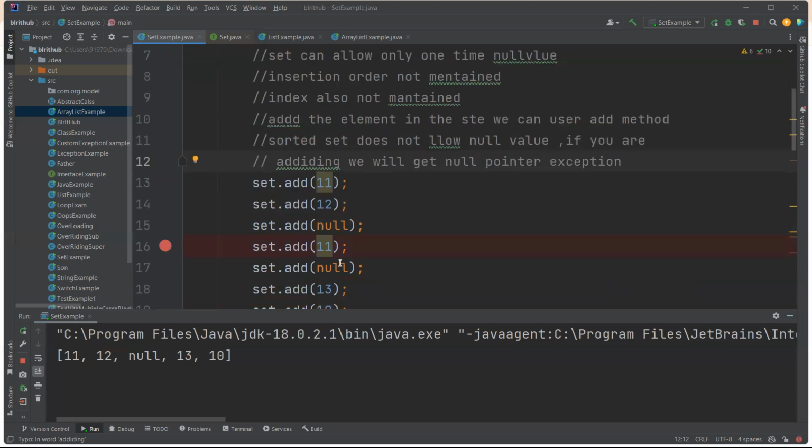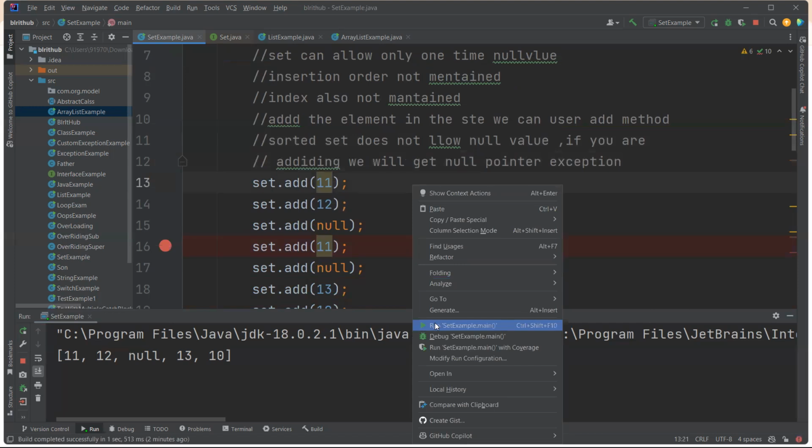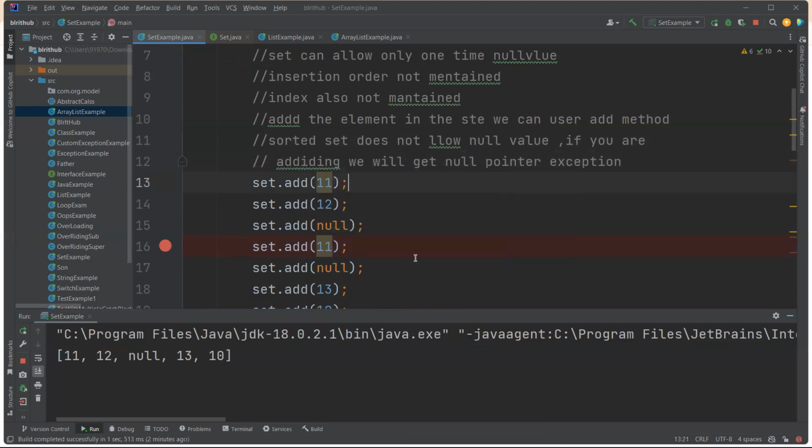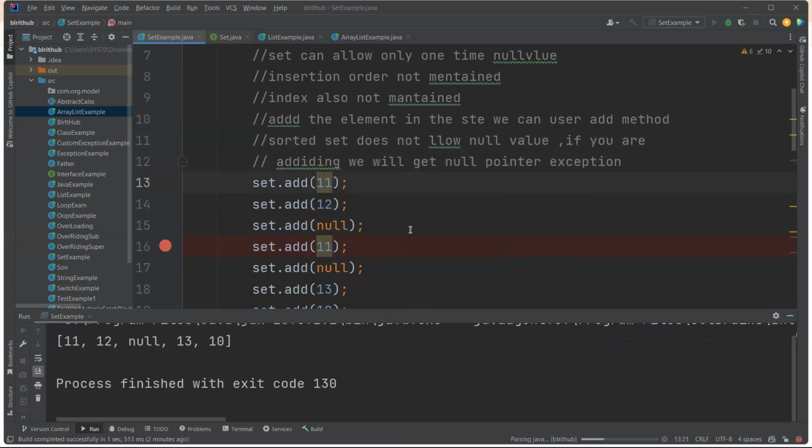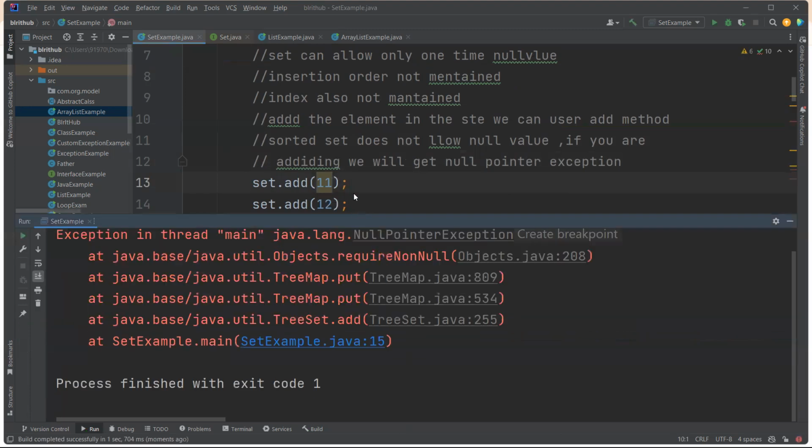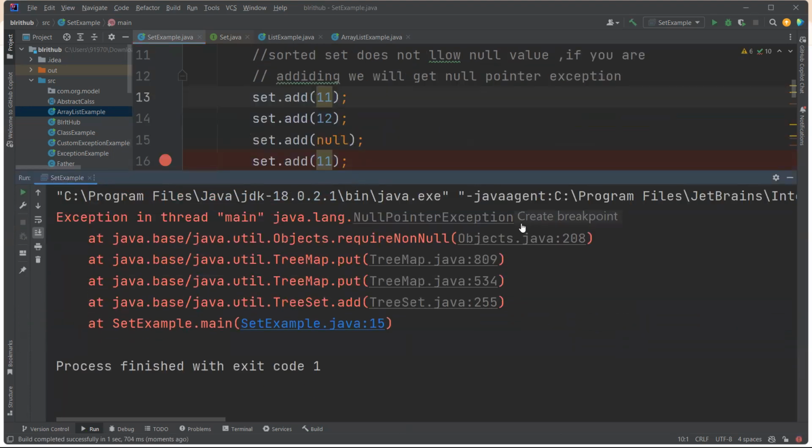For example, now we are adding a null value. See what happened: you will get a NullPointerException.